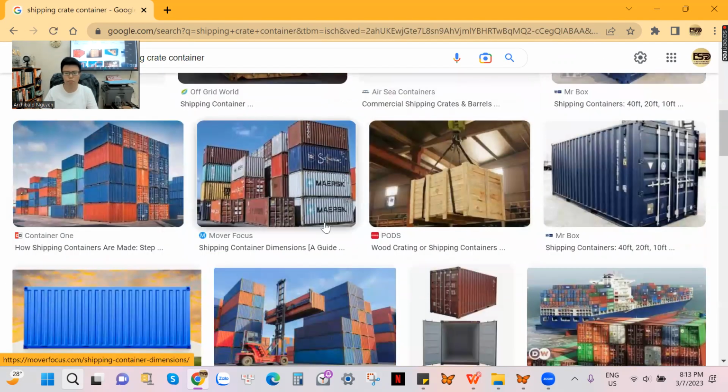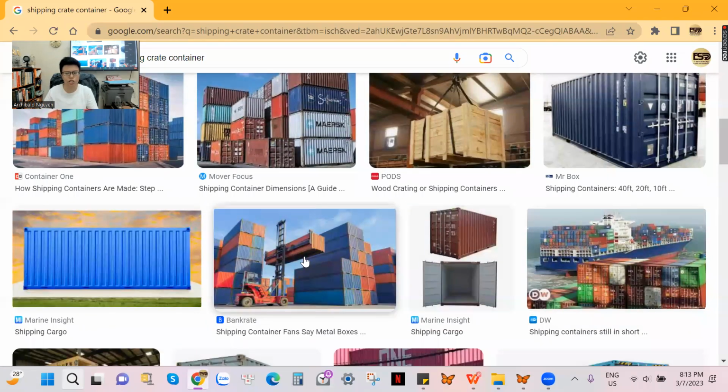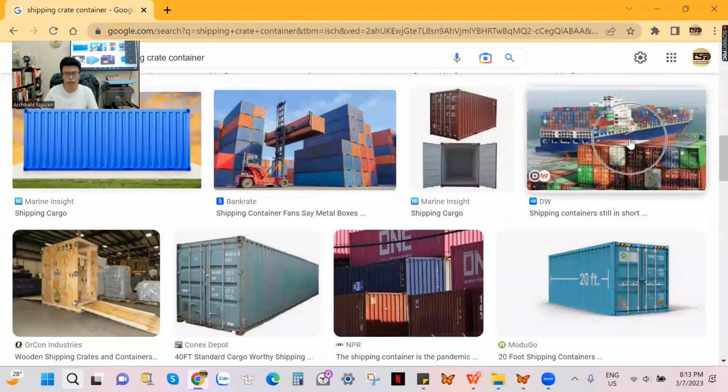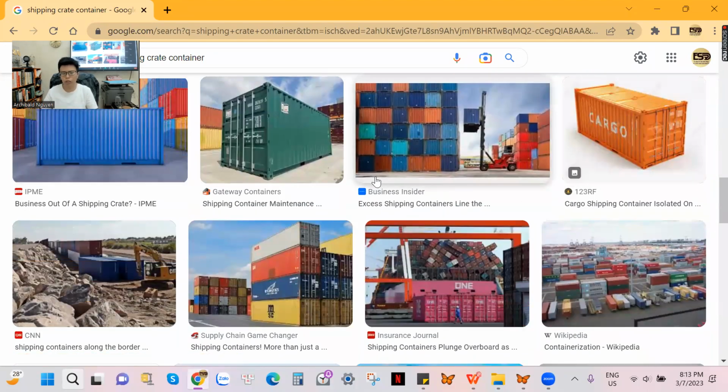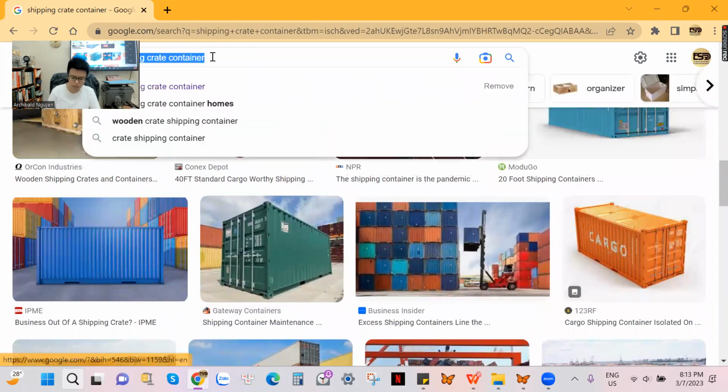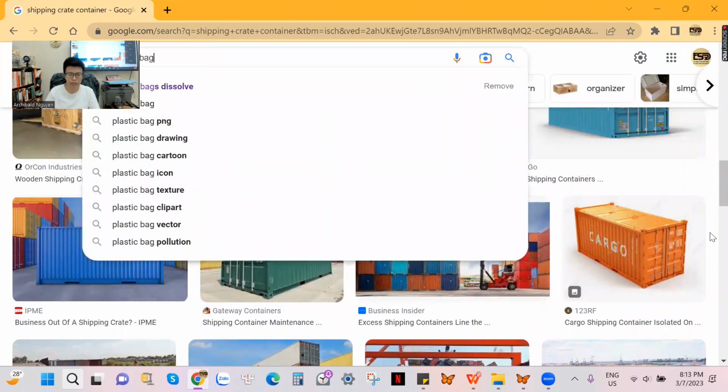Container is carried by truck, as you can see on the street. And lots of containers will be carried by ship from country to countries. So please be careful with the word shipping crates, because there are two kinds of shipping crates: wood shipping crates or steel shipping crates, which are the containers. Okay, and here we have once again the plastic bag.